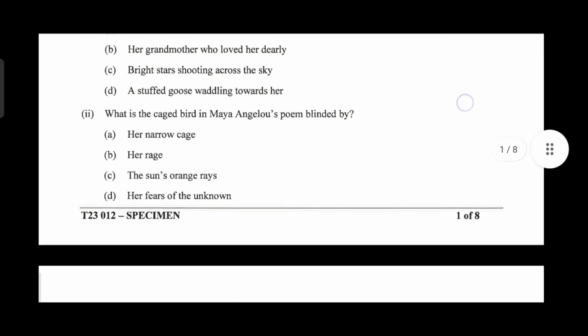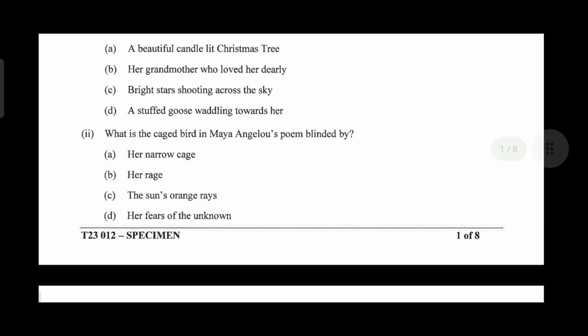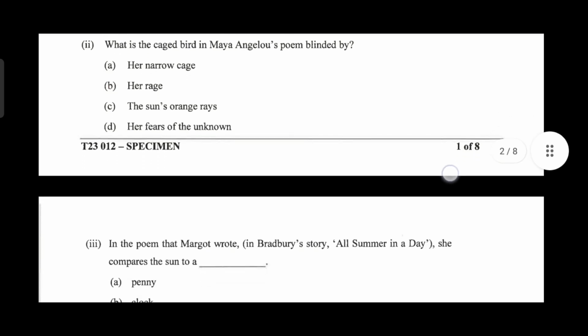What is the caged bird in Maya Angelou's poem? Her narrow cage, her rage, the sun's orange rays, or her fears of the unknown? The right answer, option B, her rage.